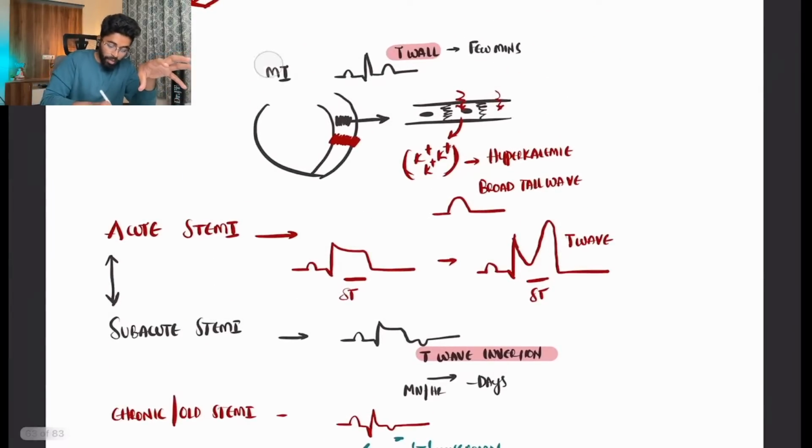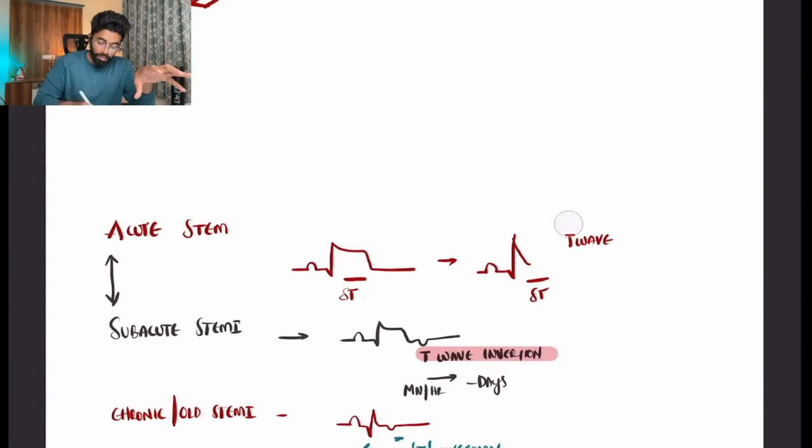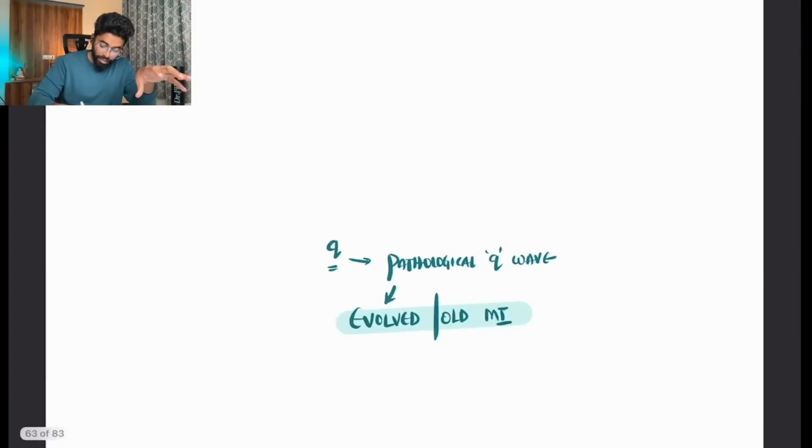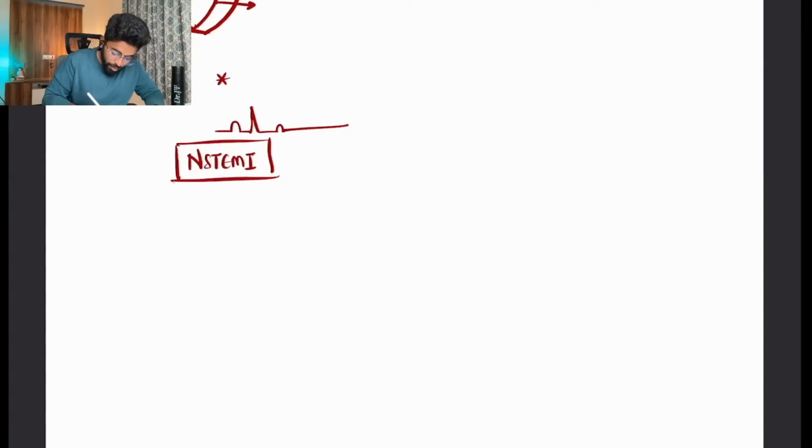Then the next clinical point is that a patient has come and is having severe chest pain, and we are looking at the ECG and I find nothing. The ECG just calmly looked like this. Now what do I have to do? That's when we have to go with the diagnosis of NSTEMI, right?